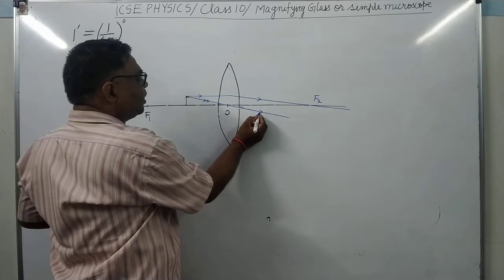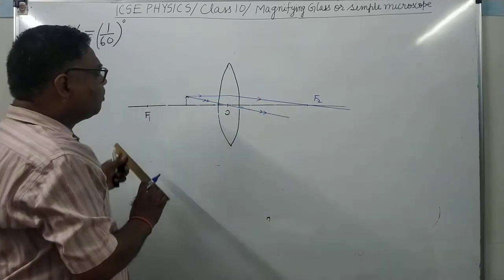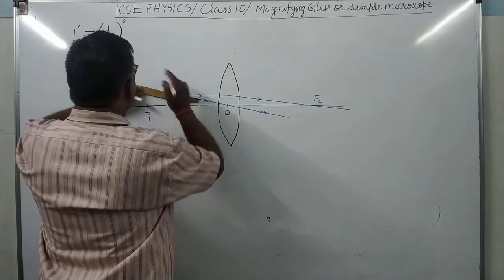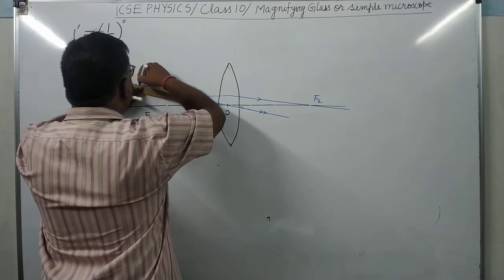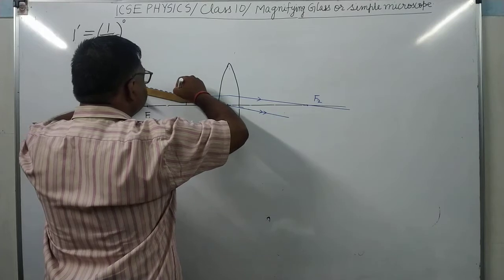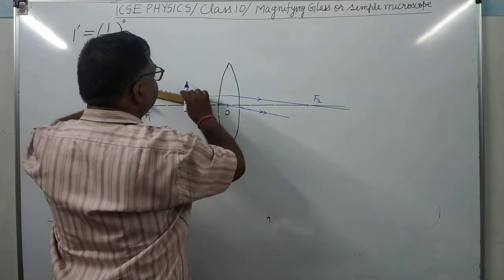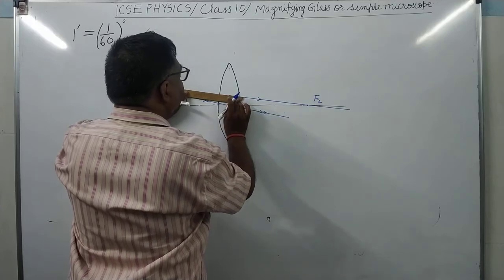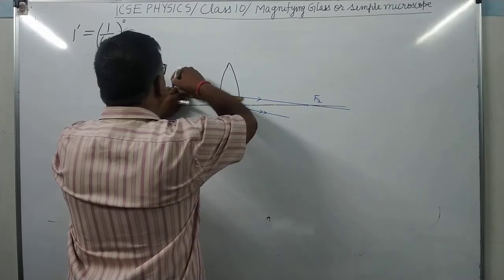These refracted rays are diverging. But when they are produced back, they appear to come from where? When it is produced back, they appear to come from some point behind the object. Now you produce it back.